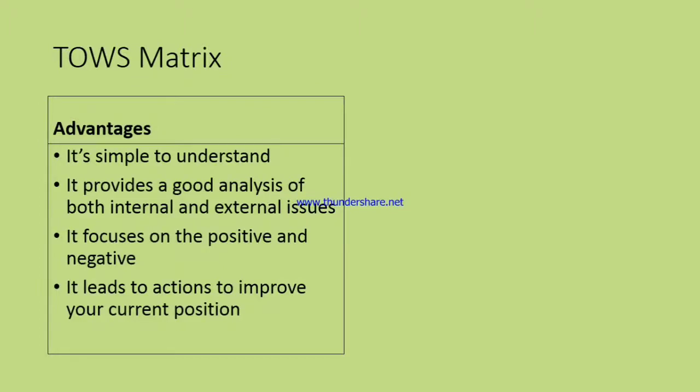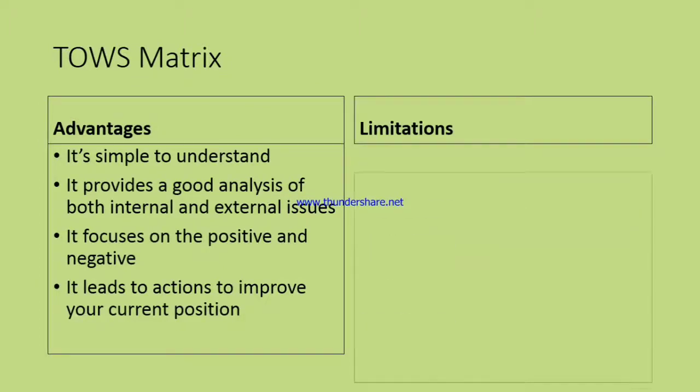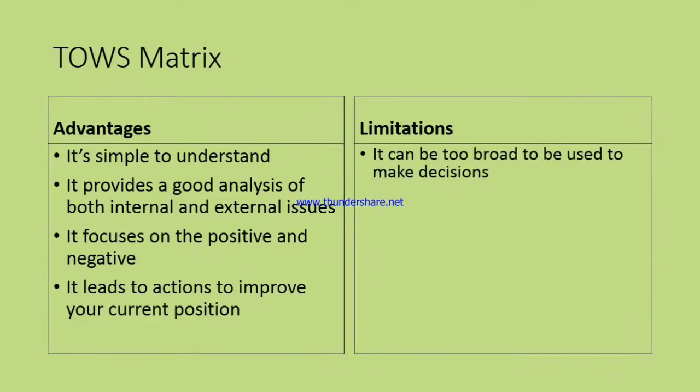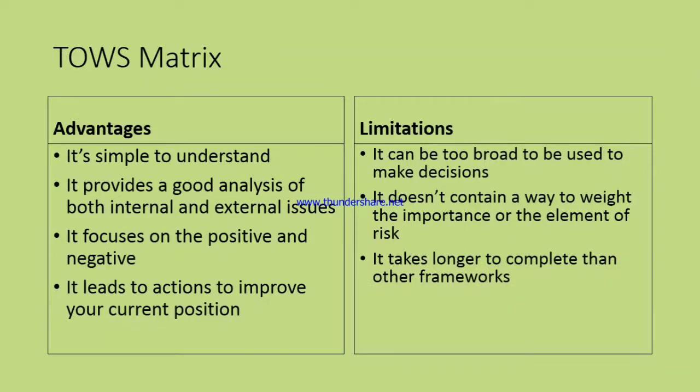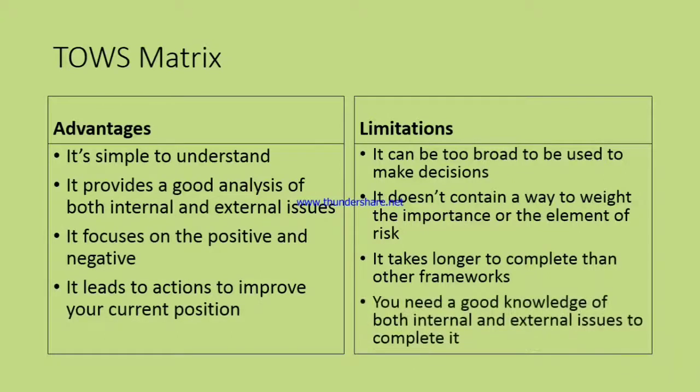Now there are certain limitations of TOWS matrix. They are: it can be too broad to be used to make decisions. It doesn't contain a way to weight the importance or the element of risk. It takes longer to complete than other frameworks. And one more limitation, you need a good knowledge of both internal and external issues to complete it.